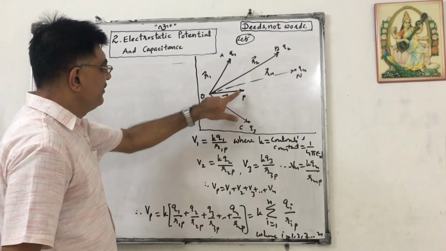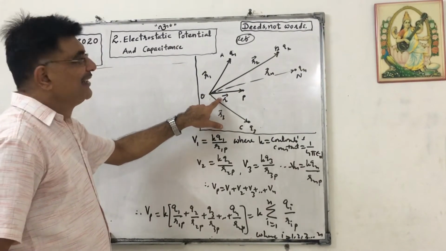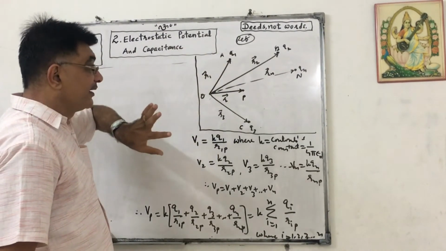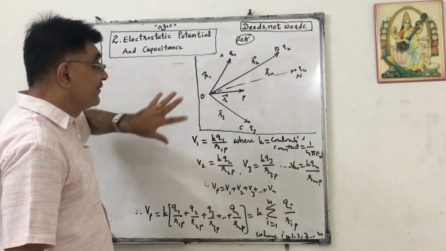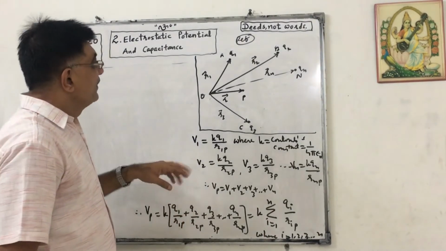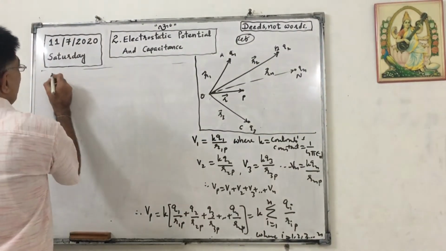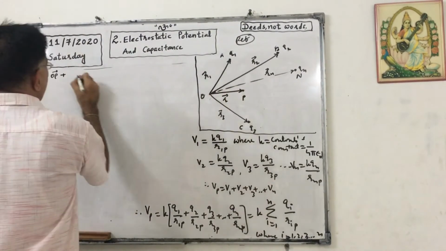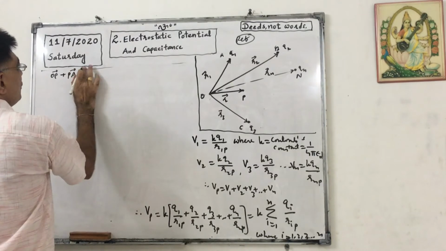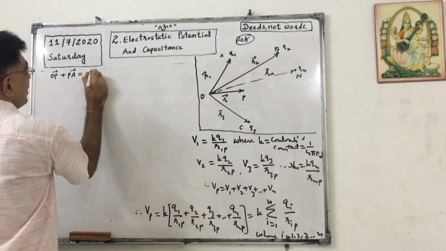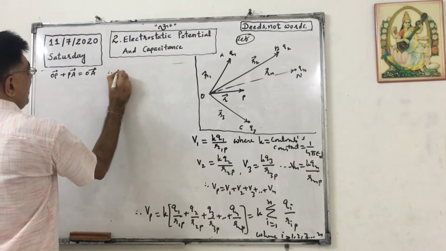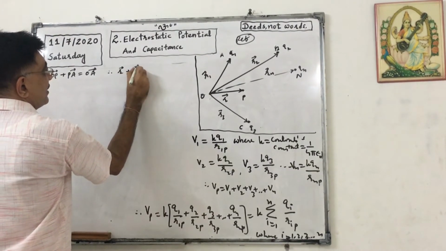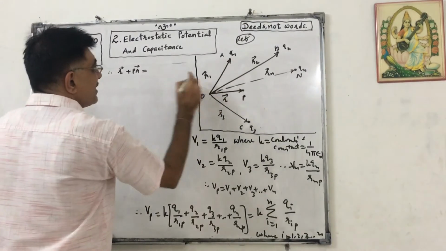Suppose the position vector of P with respect to O is R. The position vector of Q1 with respect to O is R1. Now we are considering O as the reference point. In that case, OP plus PA will be equal to OA according to the triangle method, and therefore OP is R plus PA equals OA, which is R1.